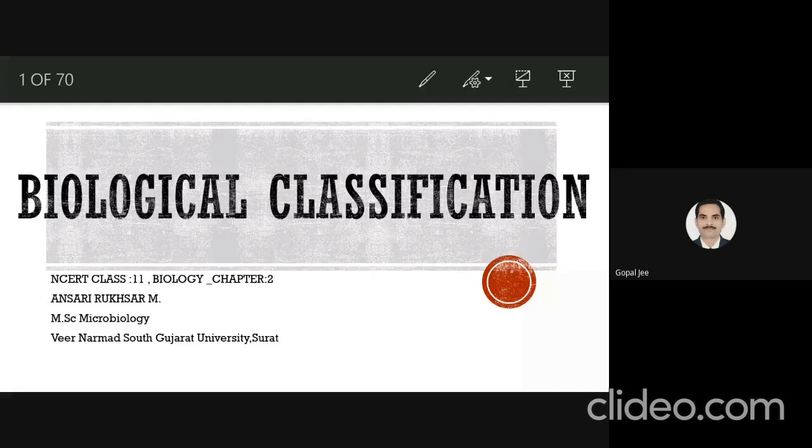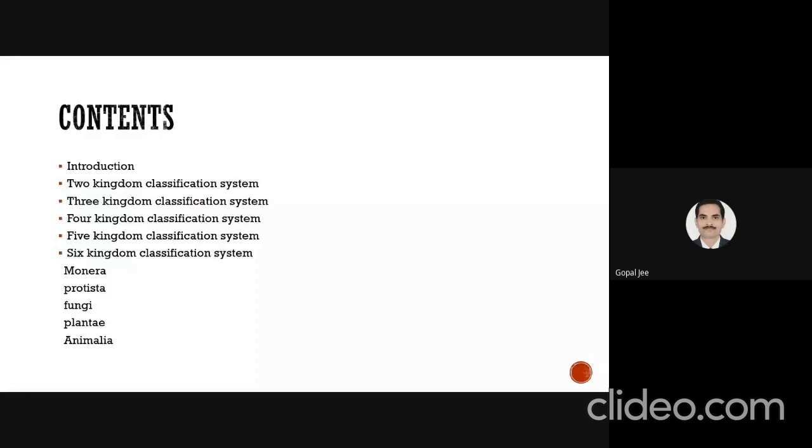Today's session is all about biological classification. As we know, till now more than 80% of species are undiscovered, but 8.7 million species are discovered. But if someone wants to study them, it is very hard if they are not classified well. So the main purpose of classification is easy identification.